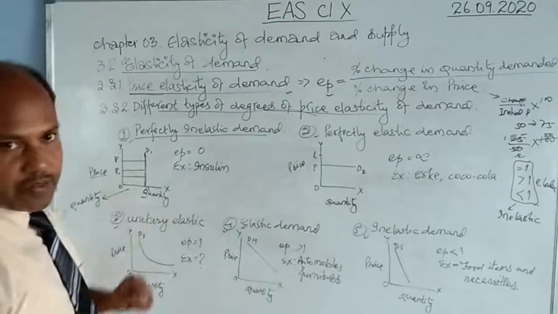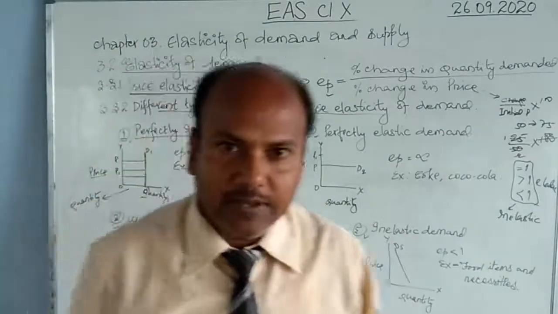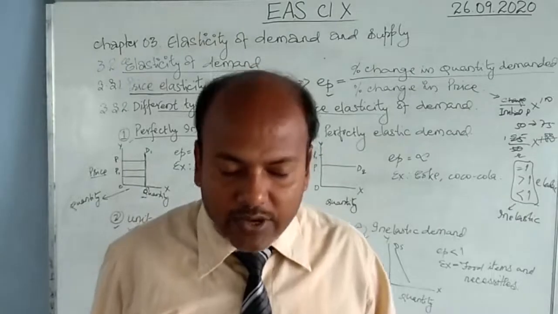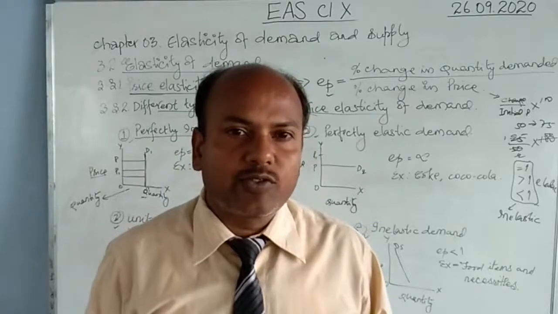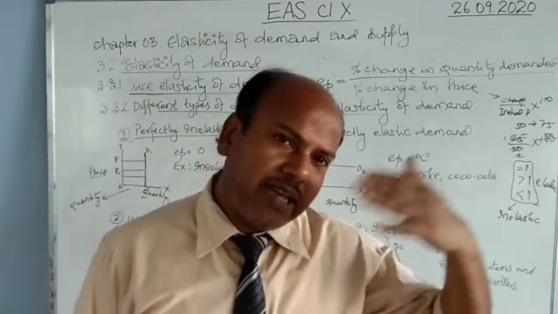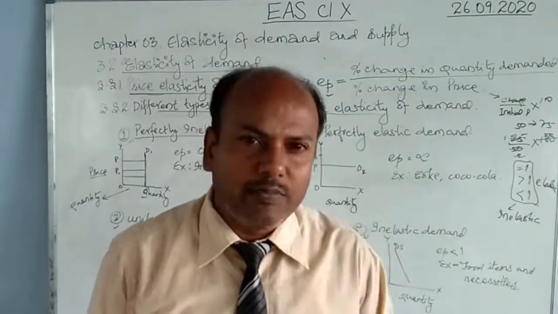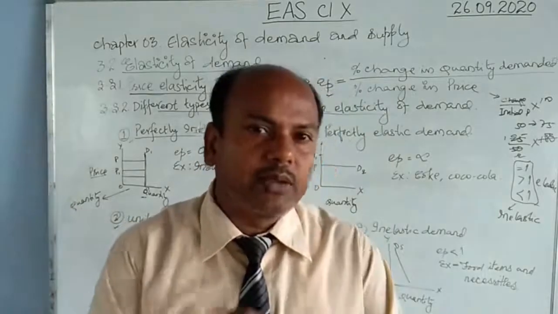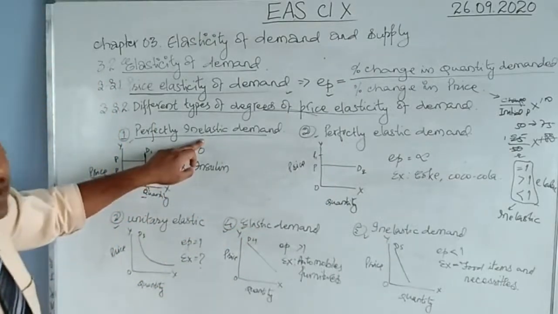Example, insulin or any medicine which is highly needed. In an emergency, whatever medicine is needed, the demand for it is perfectly inelastic. Like you go to the market, if you are asked to bring a medicine for somebody who is very ill, even if the price is high or low, you cannot bargain. You have no choice. You will definitely bring it. That means whatever be the price, you will definitely bring it. Such kind of commodity is said to be perfectly inelastic demand.